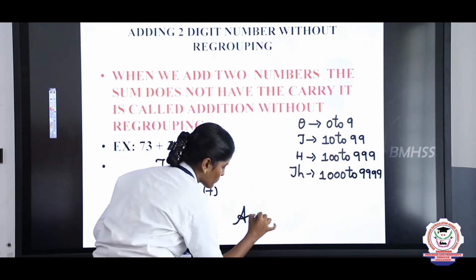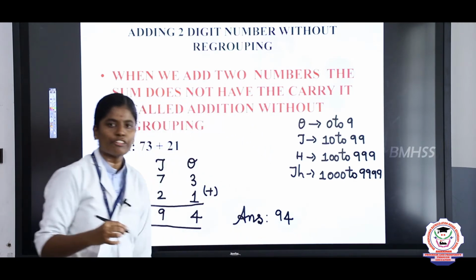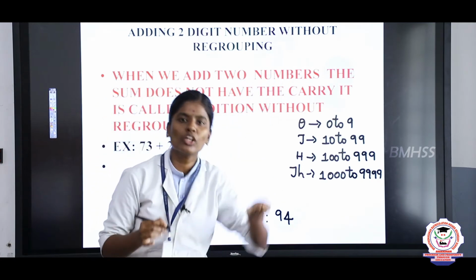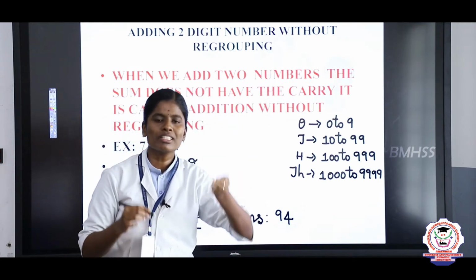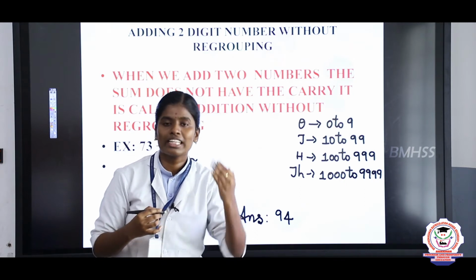So finally you take and write the answer. 94. What is the answer? 94. So what is the topic now? Listen, adding 2-digit number without regrouping. So without regrouping means what? Does not have the carry.